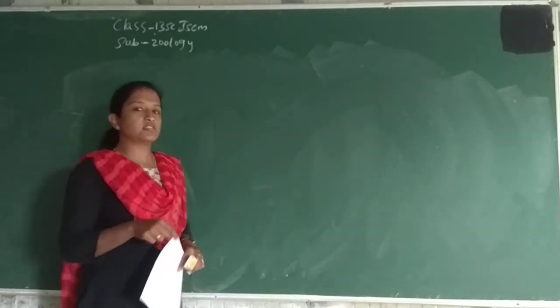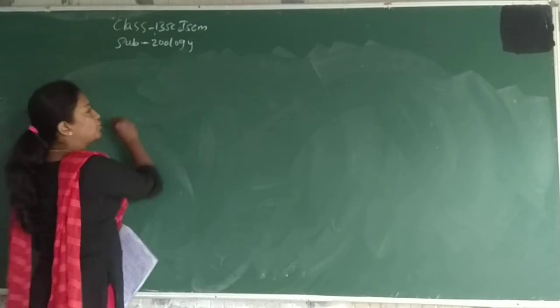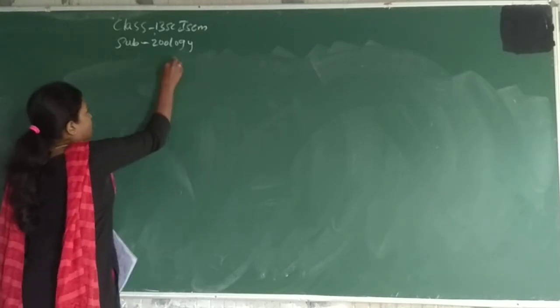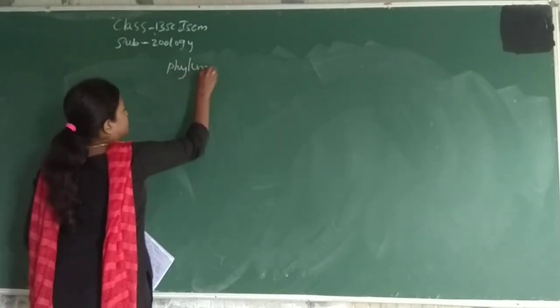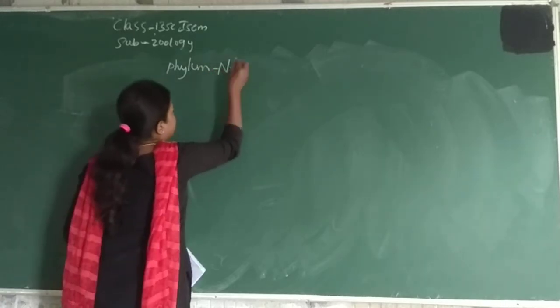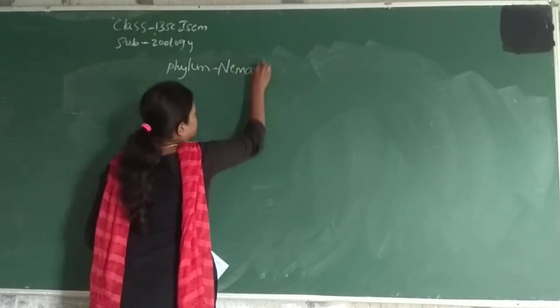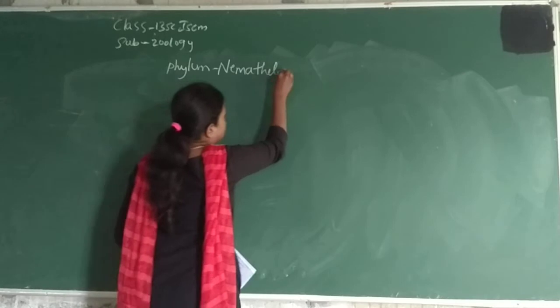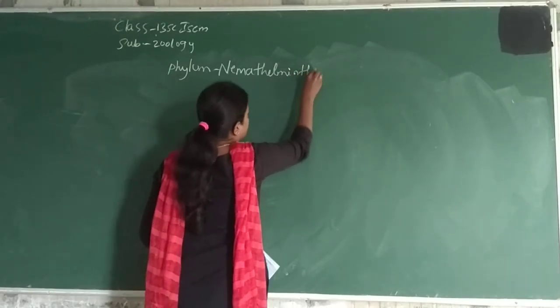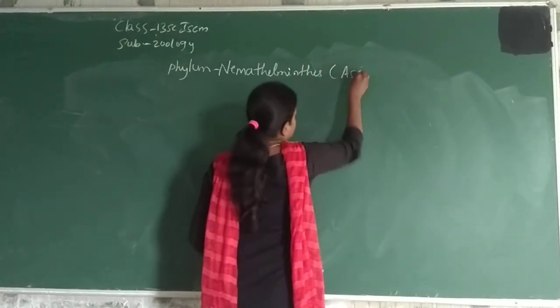Today I want to discuss the continuation part of the first unit, that is the phylum Nemathelminthes or Aschelminthes.